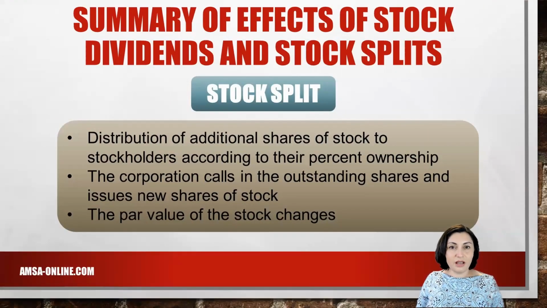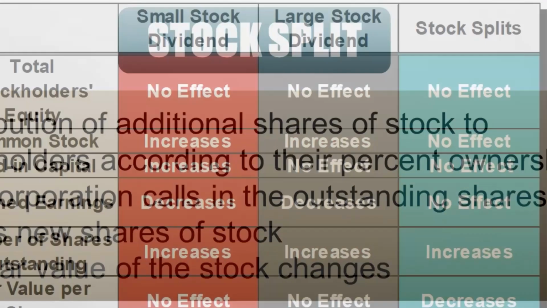Stock splits are the distribution of additional shares of stock to stockholders according to their percent ownership. When a stock split occurs, the corporation calls in the outstanding shares and issues new shares of stock. In the process of a stock split, the par value of the stock changes.